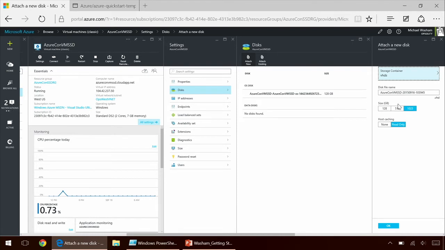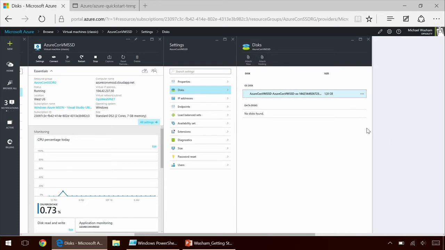For standard storage, you can specify any size that you want up to 1 terabyte. With premium storage, you pick 128, 512, or a terabyte, depending on the size of disk you want. So in this case, I'm going to go ahead and attach a 1 terabyte SSD disk to the server. And that's literally all it takes to attach additional storage to a virtual machine.